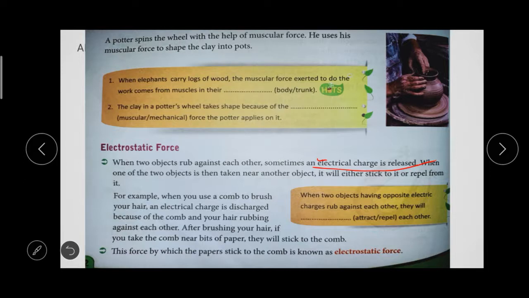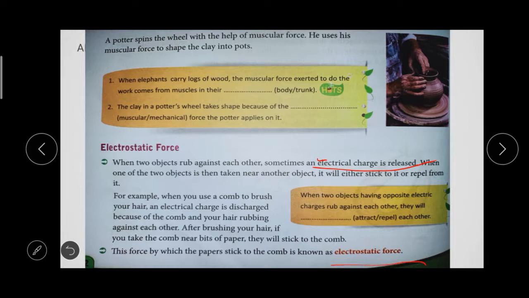We are rubbing our hair and the scale against each other, so an electrostatic force and electrical charge is created. If you take the scale near a piece of paper, it will stick like a magnet. Sometimes it will stick, sometimes it will repel. That force is called electrostatic force.